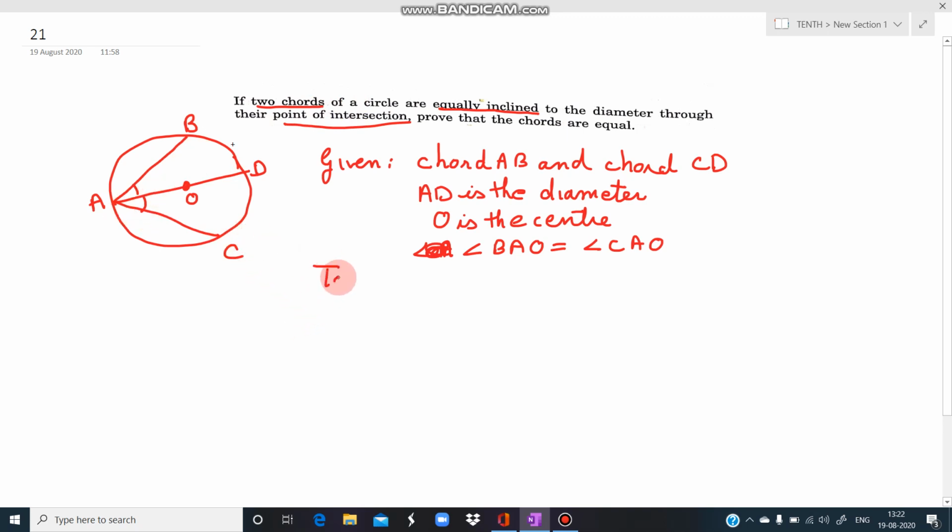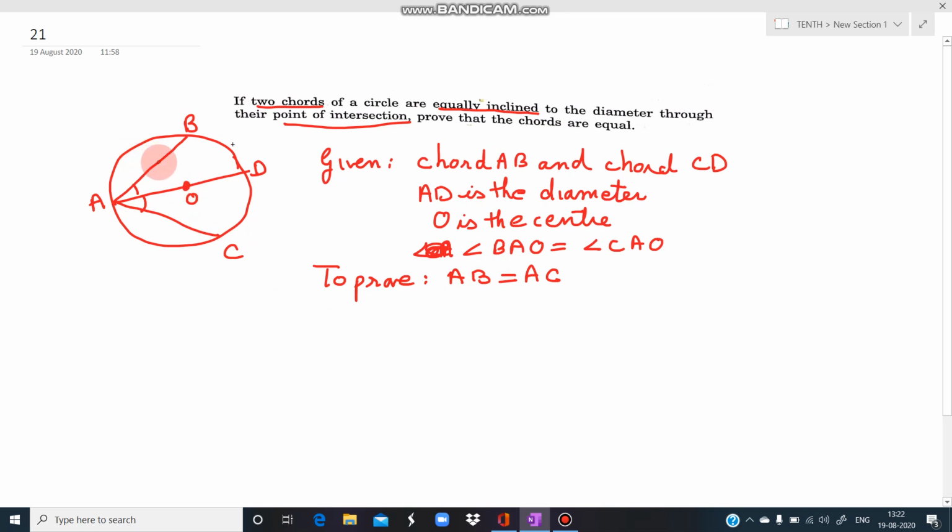What do we have to prove? We have to prove that these chords are equal, that AB is equal to AC. Okay, so this is the way we have to draw the figure. Marks are for the figure. And this I have written so that it becomes clear what is given in the question and what we have to prove. Now we will use the concept that equal chords are equidistant from the center.